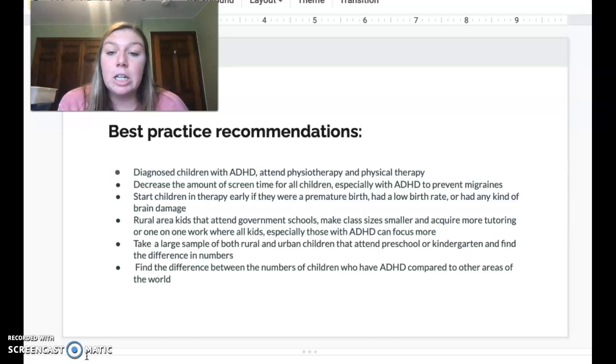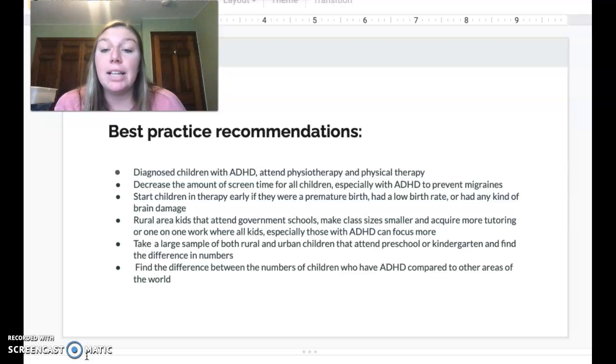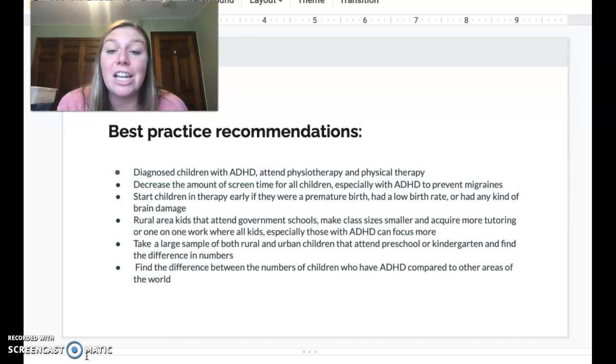Children need to be started early in therapy if they had any signs of premature birth or low birth rates or brain damage. This could also really help later in their development when they get to adolescence or early adulthood. Rural kids that attend government schools can make the class sizes smaller and require more tutoring, where more kids get that one-on-one, so there will be less frustration and the ADHD is not likely to show through, or those who have ADHD can get more help from their teachers and understand.